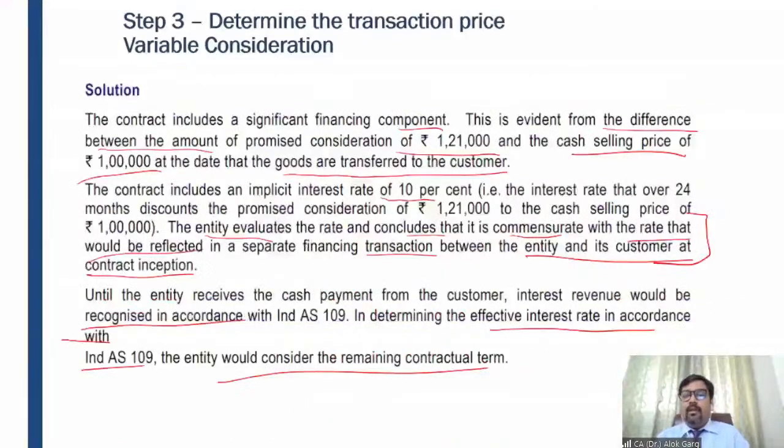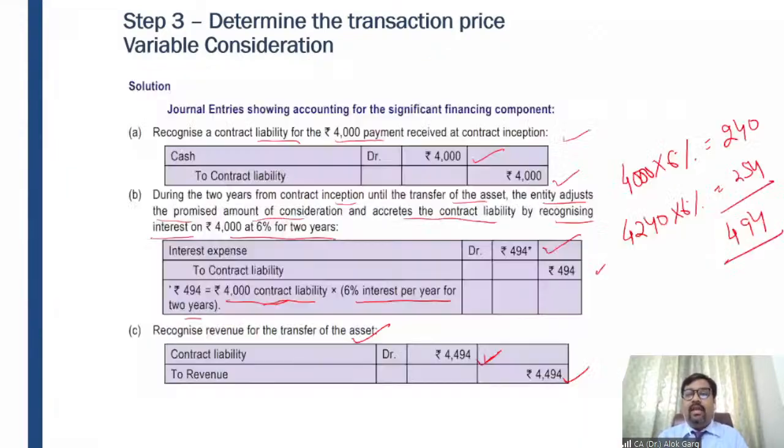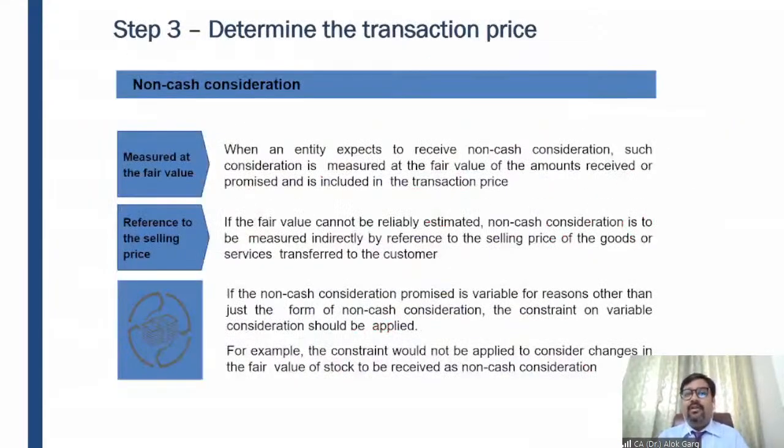Okay. So in case of a non-cash consideration, for example, an entity is selling goods on a barter basis, or an entity is selling goods in receipt of equity shares of the customer, or in receipt of other goods and services from the customer. In that case, the revenue needs to be recognized on the basis of fair value of the goods received.